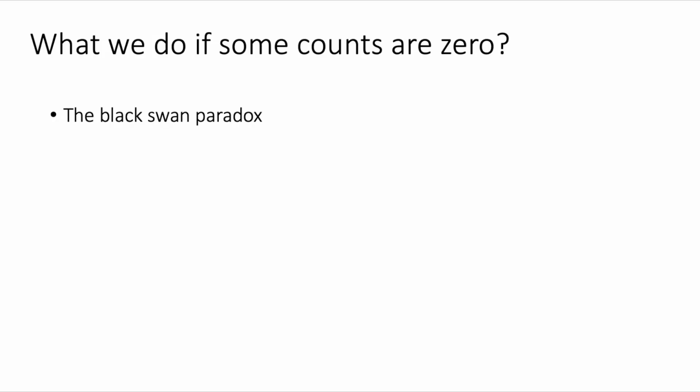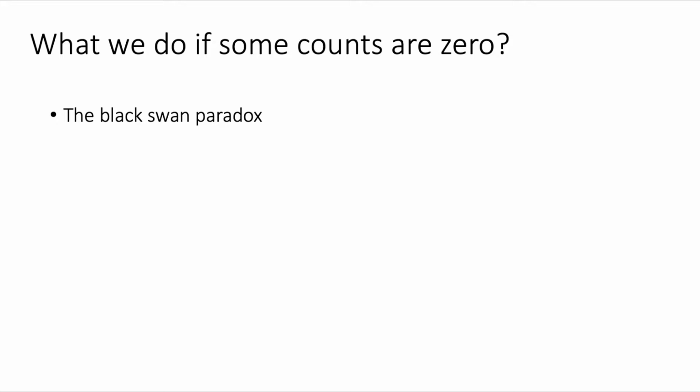So far, we haven't considered a potential problem that we might find in our training set. And the problem is that what if some of the counts are zero? This is also known as the black swan paradox. It means that the fact that we do not see a black swan means that it has zero probability of appearing, right? So doing the analogy in our training set, if we do not see one case, it is not correct to assume that it's going to have zero probability of happening.